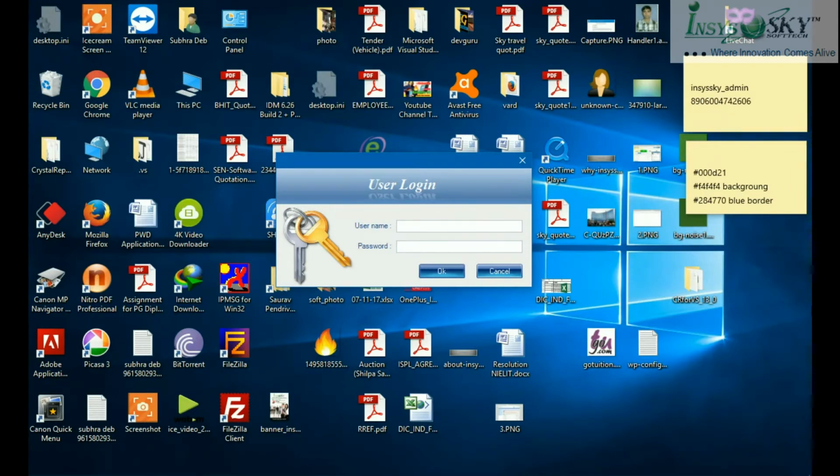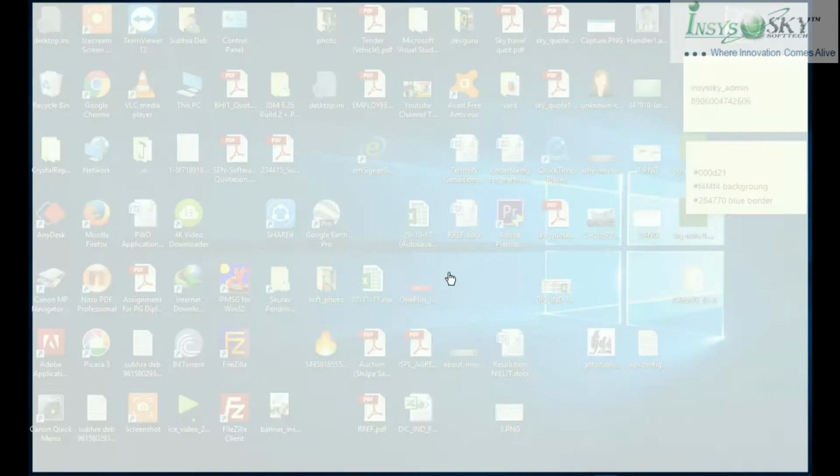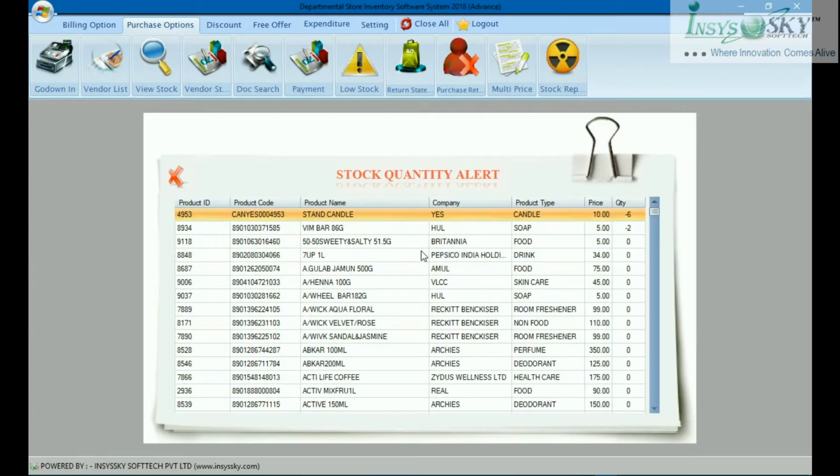So this is the page where we log in. I'm putting the username and the password. This is just for trial. So this is the software.